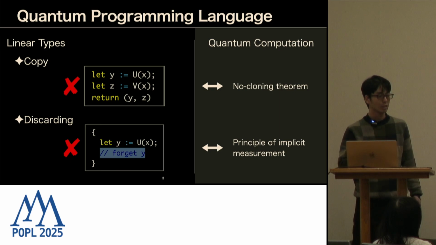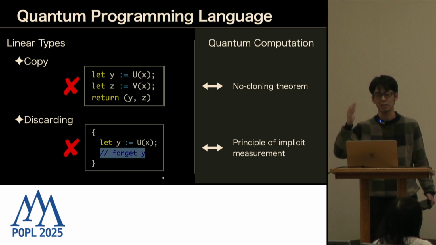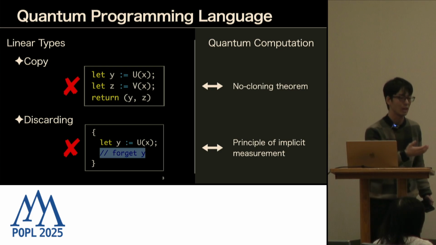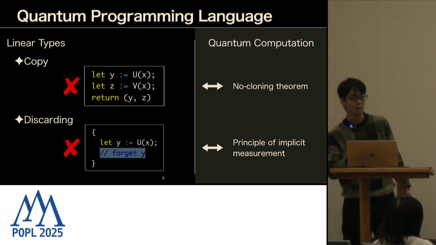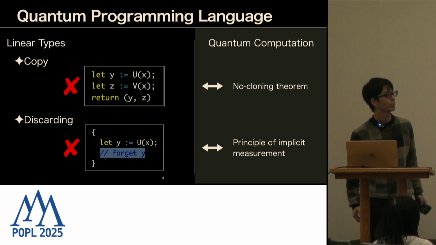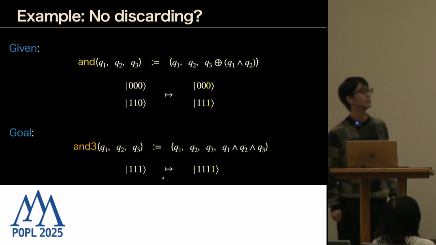But the problem is that this prohibition of discarding is sometimes not very convenient. We sometimes want to allow a kind of discarding. So let me explain what happens in quantum computation. The example I'm going to consider now is like this.